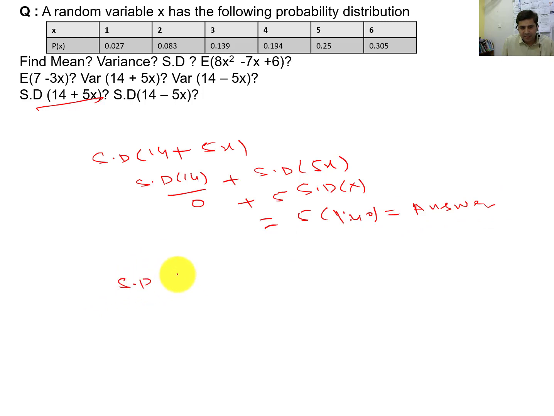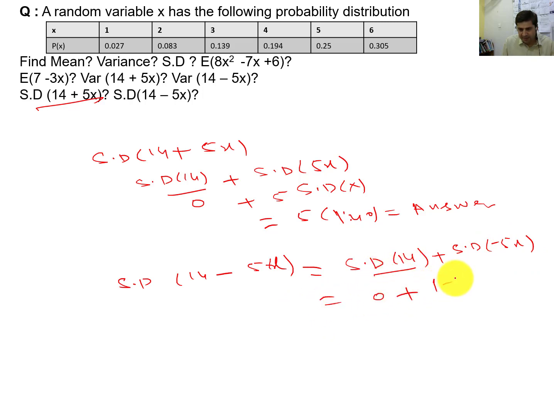Similarly, standard deviation of 14 minus 5x is standard deviation of 14 plus standard deviation of minus 5x. It will be 0 plus modulus, because we write this in modulus, of minus 5 times the standard deviation of x. The minus will become positive, into 1.40. So this will be the answer.